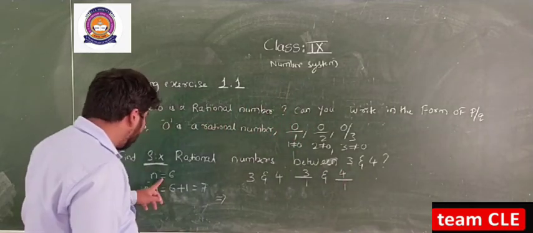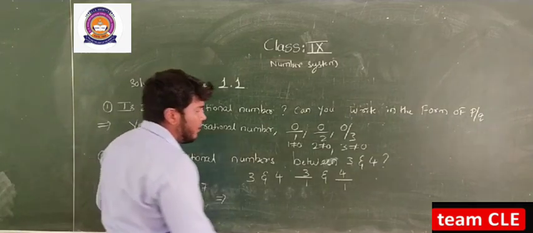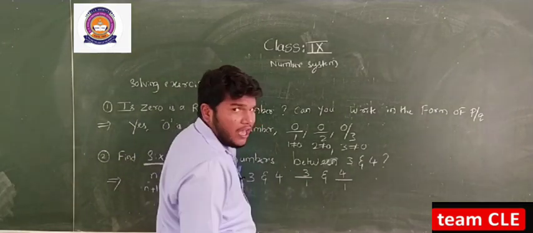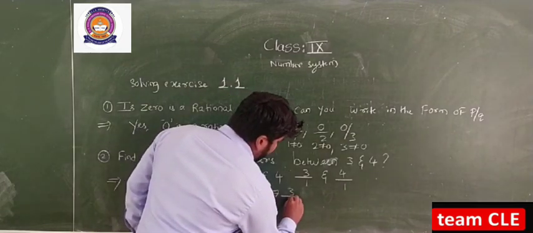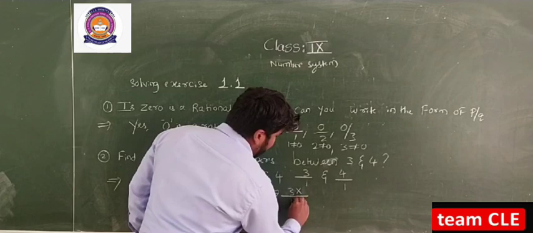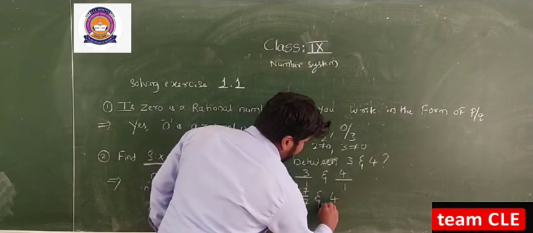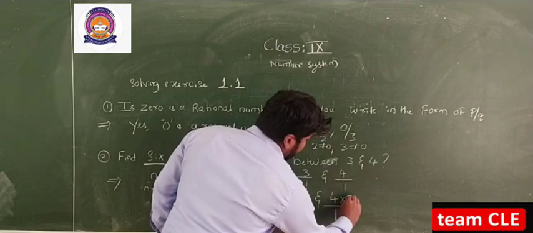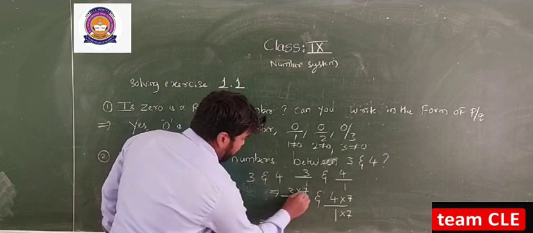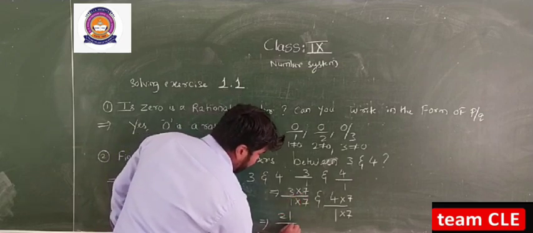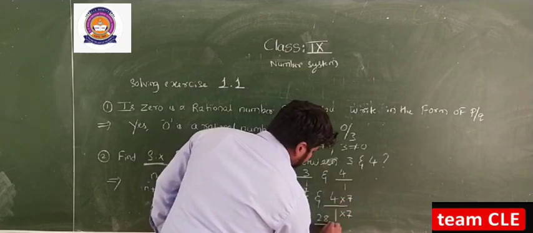So n is equal to 6 and n plus 1 is equal to 6 plus 1, which is 7. So multiply the numerator and denominator with the number 7. That is 3 by 1 into 7 by 7, and 4 by 1 into 7 by 7. If I multiply this, I get 7 3s are 21 by 7 and 7 4s are 28 by 7.